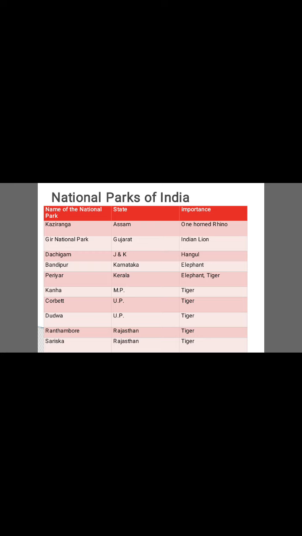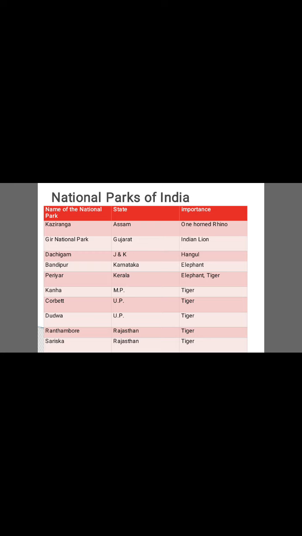Dachigam is present in Jammu and Kashmir. Hangul is protected here. Bandipur National Park is present in Karnataka, and elephants are being conserved in this national park. Periyar National Park is present in Kerala, and it is famous for tiger and elephant conservation.